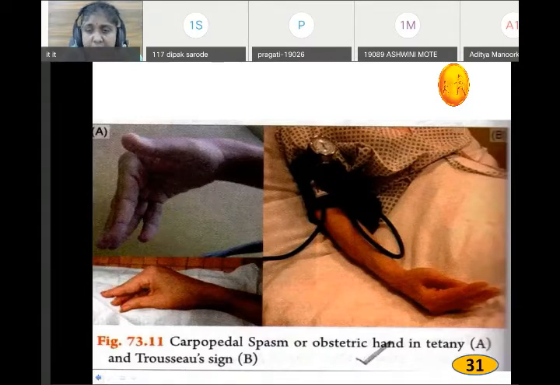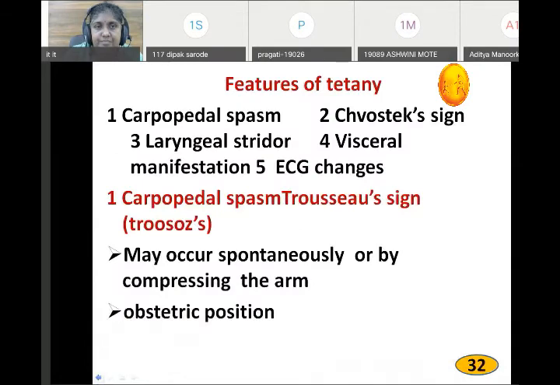And Trousseau's sign again is that whenever we arrest the blood for 3 minutes, we show the sign of tetany. Second part of this, carpopedal spasm, you understand? There is flexion at the wrist, flexion at the interphalangeal joint, extension of the finger and abduction of the finger. Second very important is laryngeal stridor.